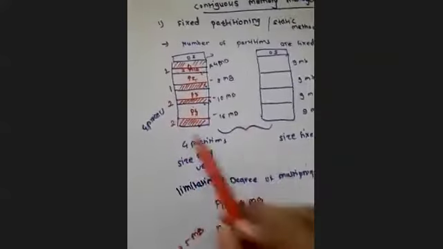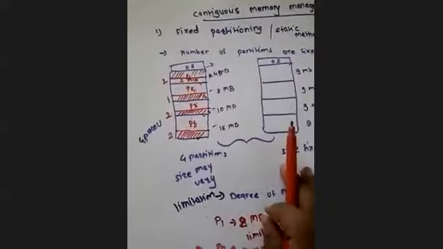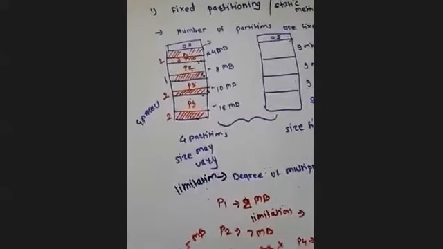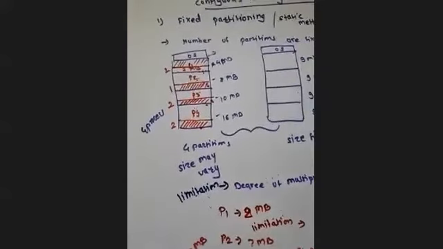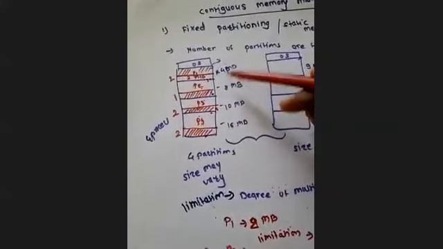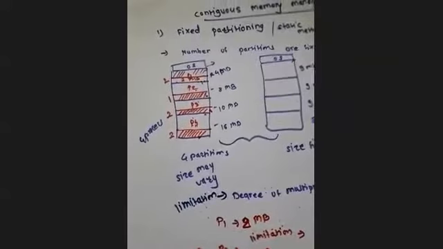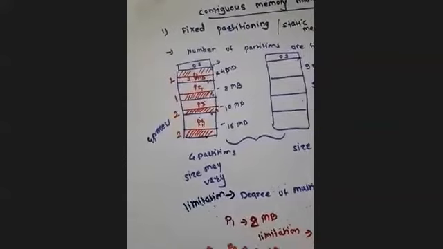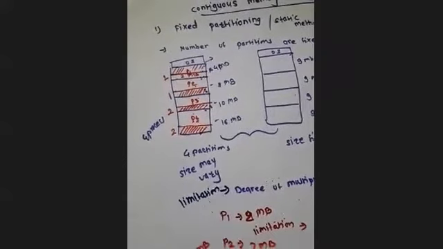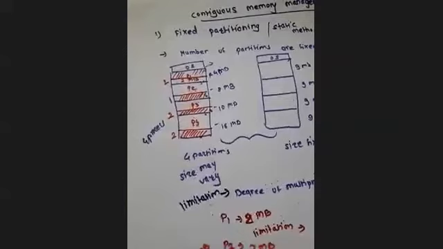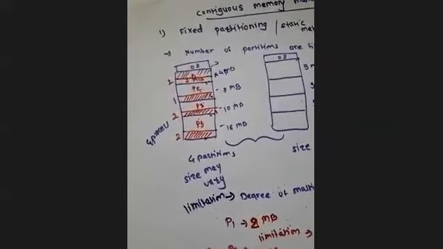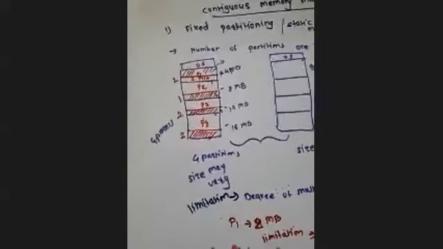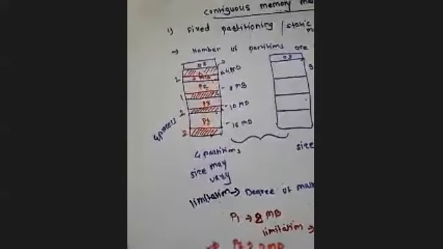And in fixed partitioning, in contiguous memory allocation, 100% there will be internal fragmentation, because it is not necessary that the process will be exactly the size of the partition and the entire space will be occupied. This is not a real-time possible condition, right? So there will be 100% internal fragmentation, and if there is internal fragmentation, then obviously external fragmentation is possible. Okay, the same case is happening here.